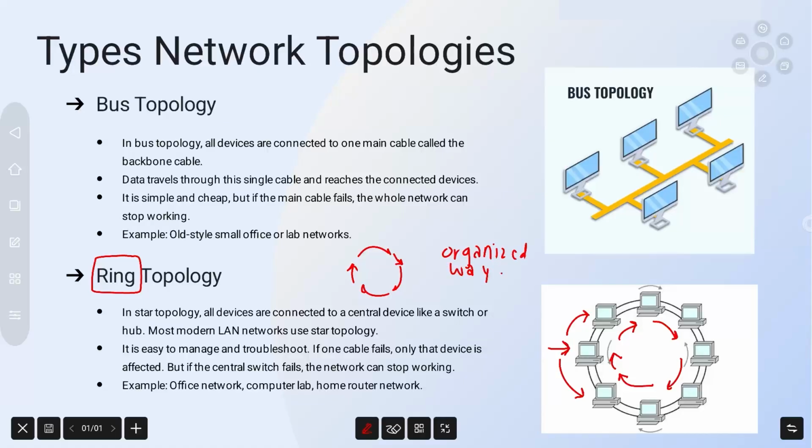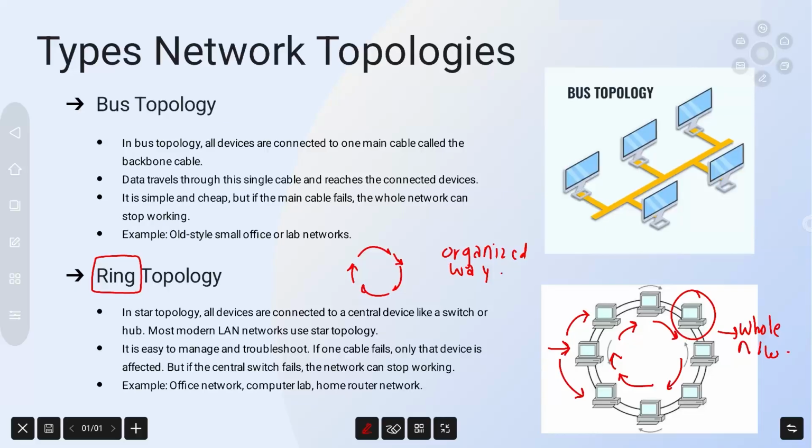However, the biggest disadvantage is that if one device or connection fails, it can affect the whole network. Therefore, ring topology is less flexible compared to modern network designs. Now, I hope you have understood bus topology and ring topology.